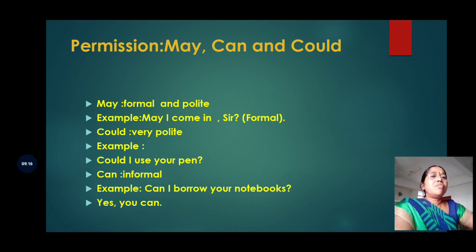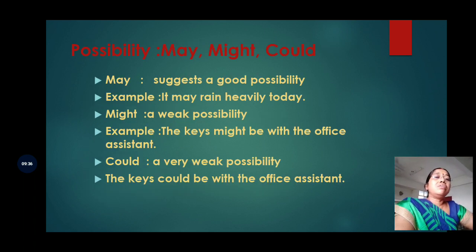With your friends, if you are asking them to lend you something, you are informal, you are not formal, there you can use can. Can I borrow your notebooks? Yes, you can. Then your friend has granted the permission.